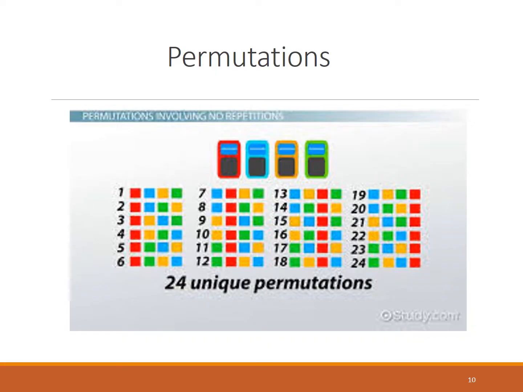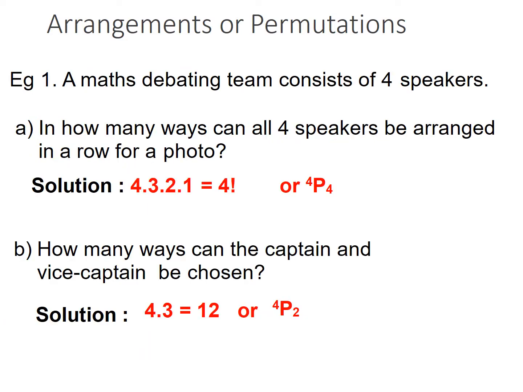So if there are 4 different objects and 4 different positions, it means 4P4, 4 factorial divided by (4 minus 4) factorial, which is 4 factorial divided by 0 factorial. It means 4 factorial: 4 into 3 into 2 into 1, which is 24. Then it comes to 24. Okay, we'll go to another example.